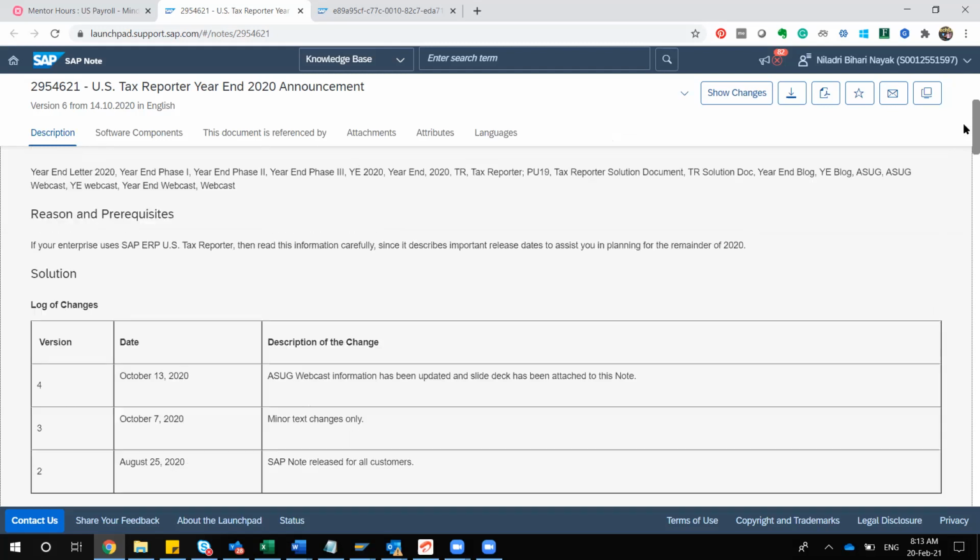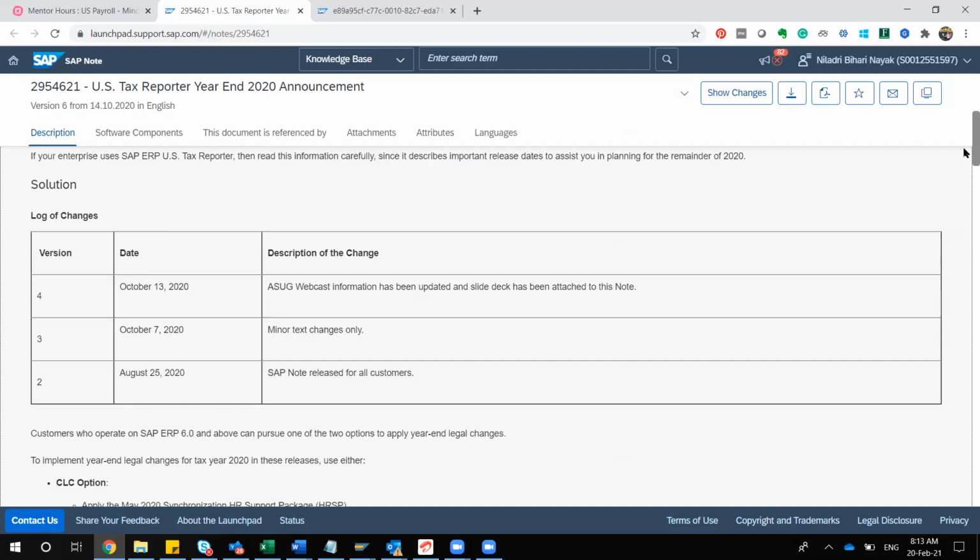If you see the log of reasons and prerequisite information calculated, there are different releases for it. Initially SAP released in the month of August, but later on they made some changes. And ASUG, as I was saying in the last session, you have to also involve yourself in that.